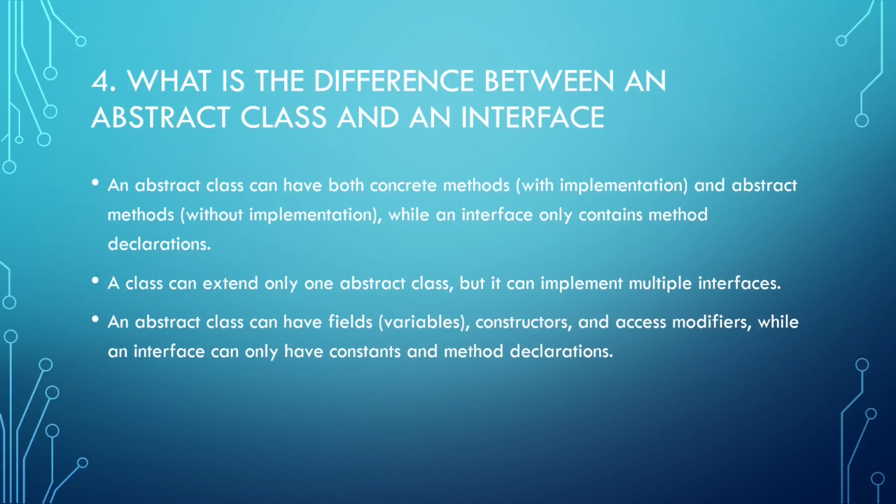A class can extend one abstract class, but can implement multiple interfaces. An abstract class can have fields, these are variables, constructors, access modifiers, while an interface can only have constants and method declarations.